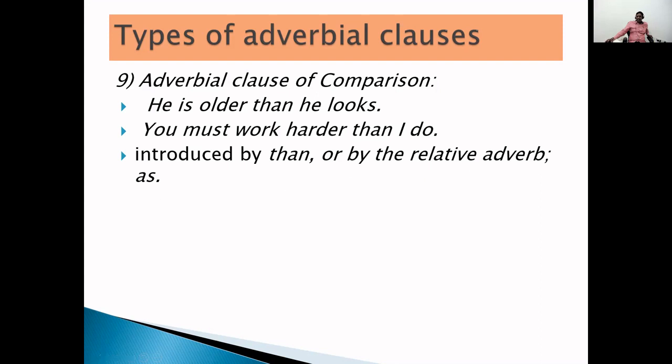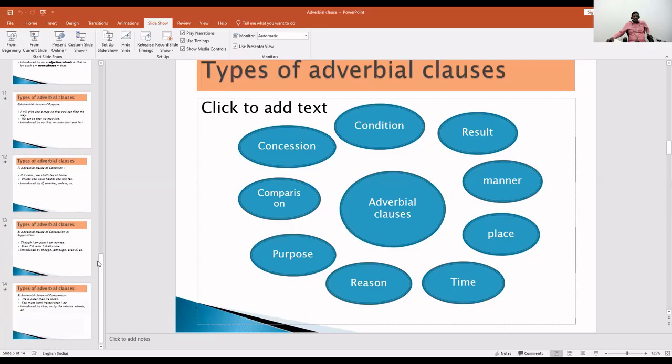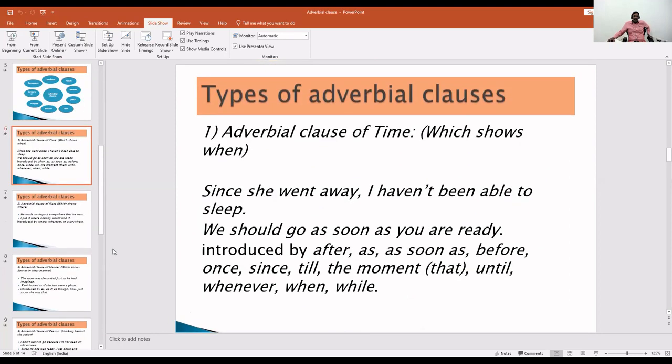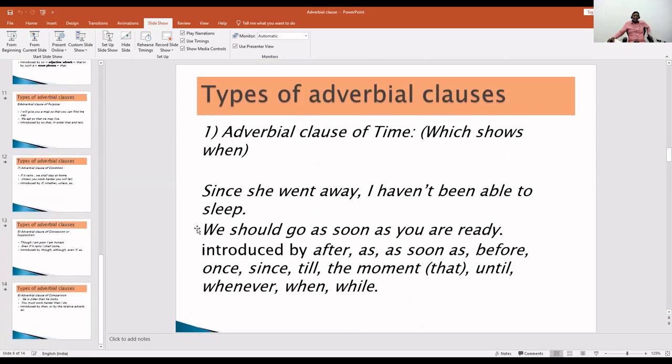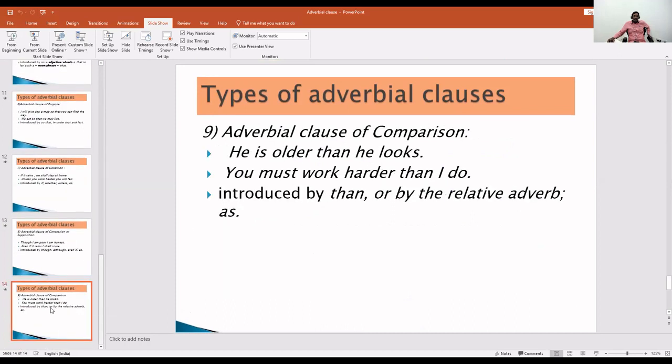These two can be used to express the adverbial clause of comparison. The adverbial clause of comparison is already over. So these are the different types of adverbial clauses that we have seen.